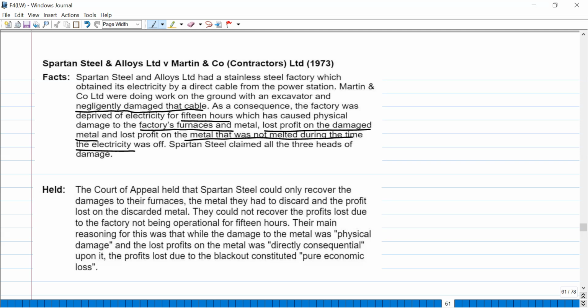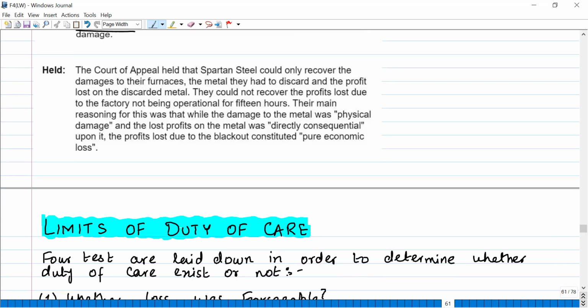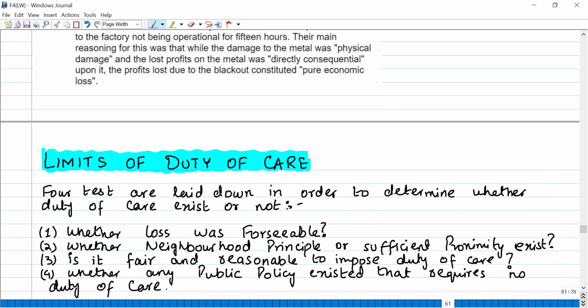No, it does not work like that. Okay, those are pure economic losses. Consequential losses are the ones that are related to the physical injury. Okay, directly related to the physical injury. And only consequential economic loss is recoverable in the tort of negligence.